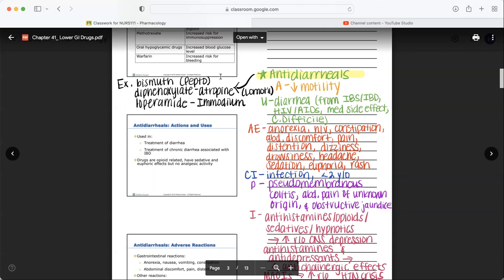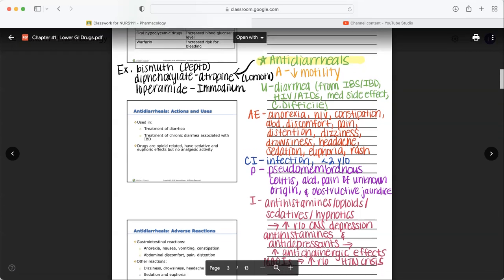Less than 2 years old, this is not a medication for you. We're not going to give you an antidiarrheal medication. We want to be careful with C. diff that's causing pseudomembranous colitis, but most of the time we are going to go ahead and prescribe an antidiarrheal in order to prevent dehydration. Abdominal pain of unknown origin, we've got to figure out what's causing it before we try to stop it. And then obstructive jaundice, because we want to get all of that bilirubin out. So we're not going to stop the diarrhea.